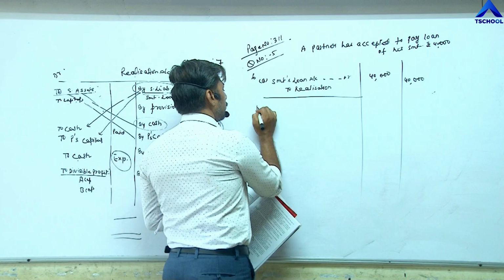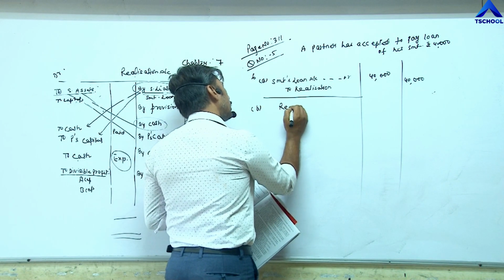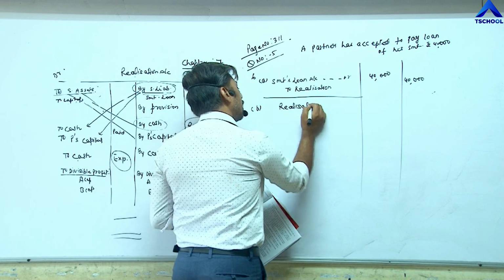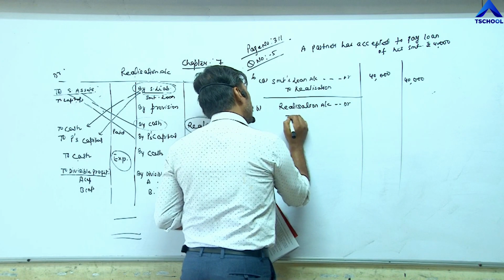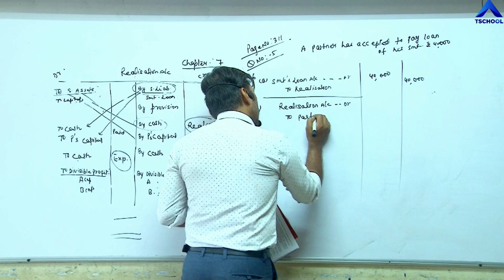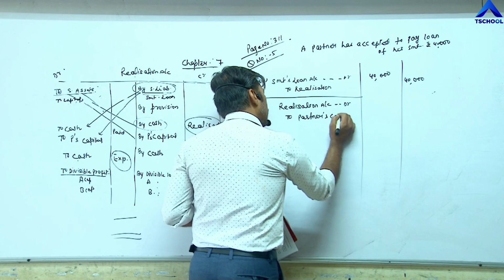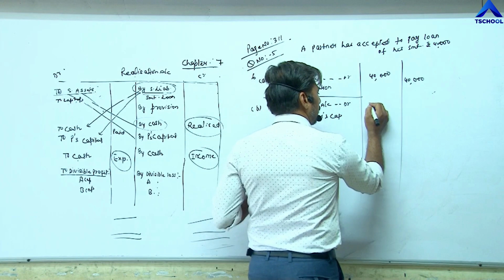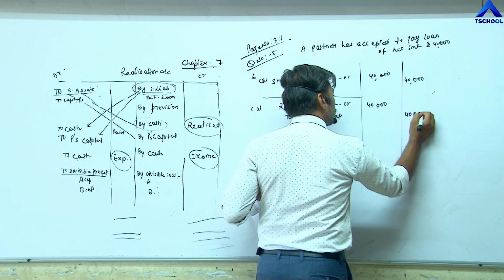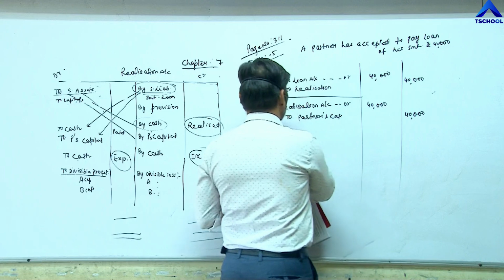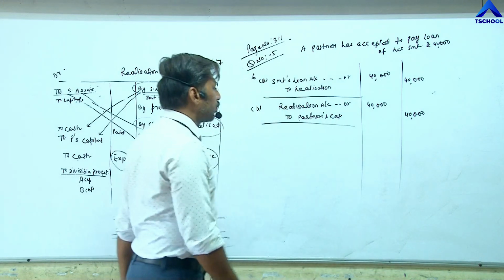Realization account debit to partner's capital, and the amount is 40,000, the same amount. The second part of this question is completed.